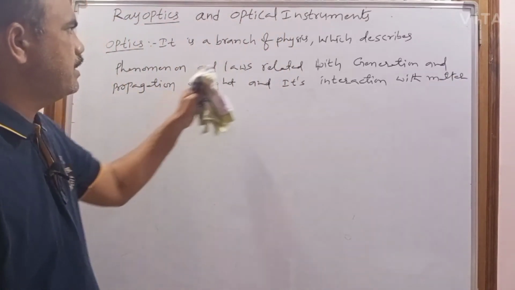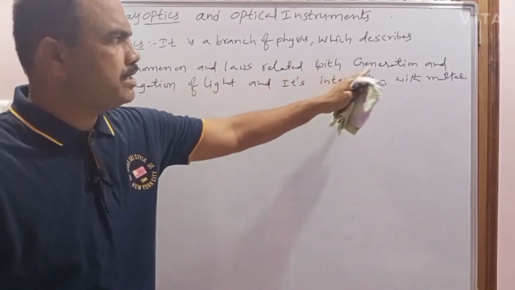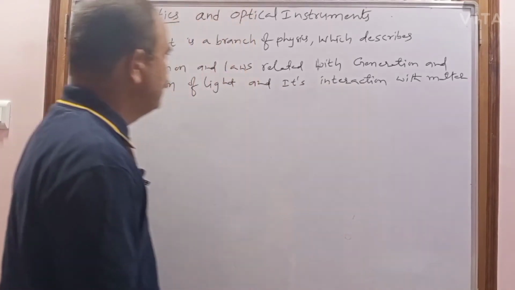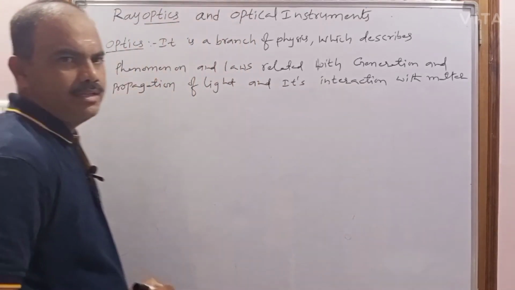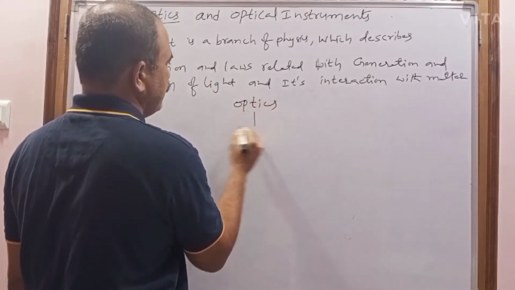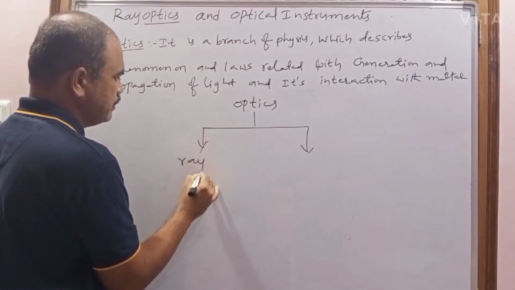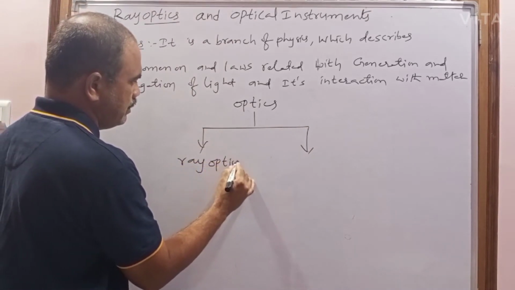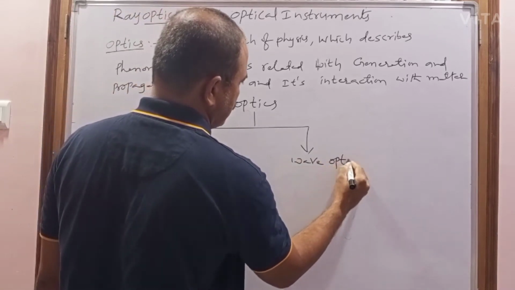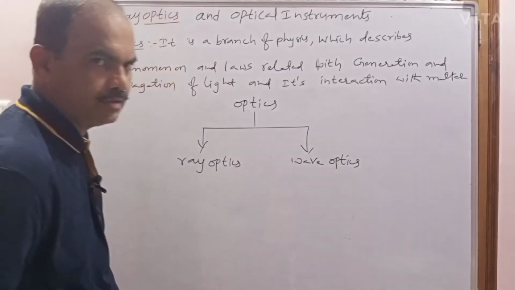What is the definition of optics? It is a branch of physics which describes the phenomena and laws related with generation and propagation of light and its interaction with matter. Now this optics is divided into two types. One is ray optics and the second one is wave optics.